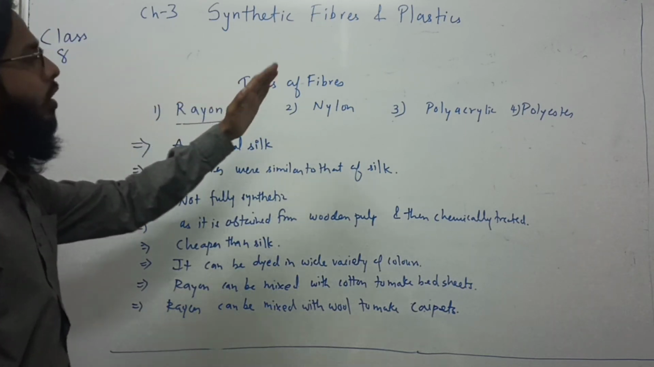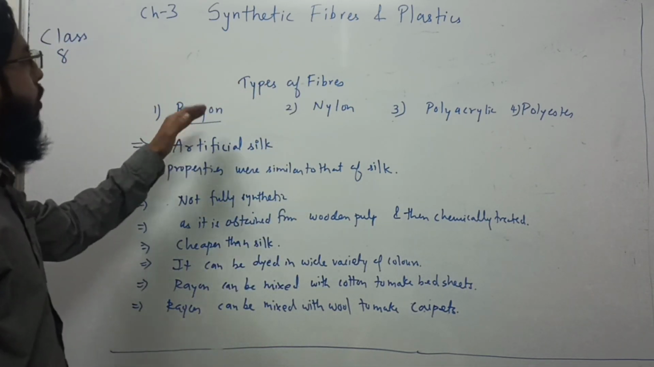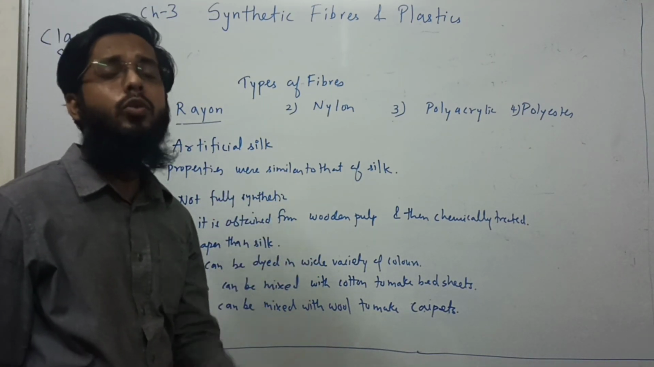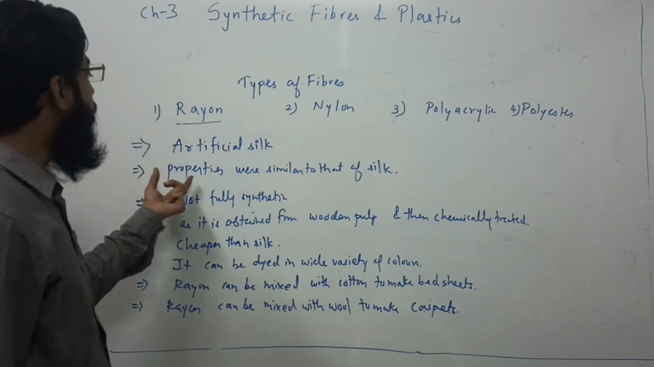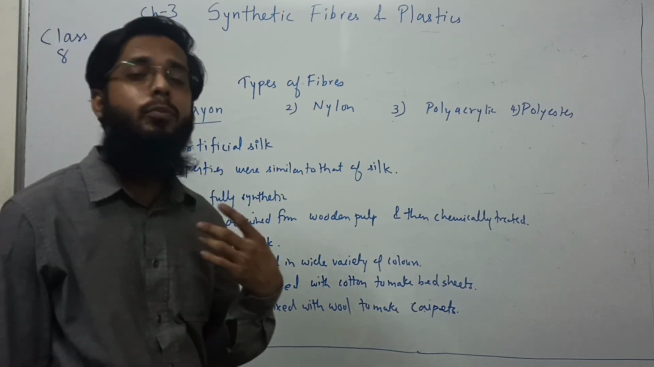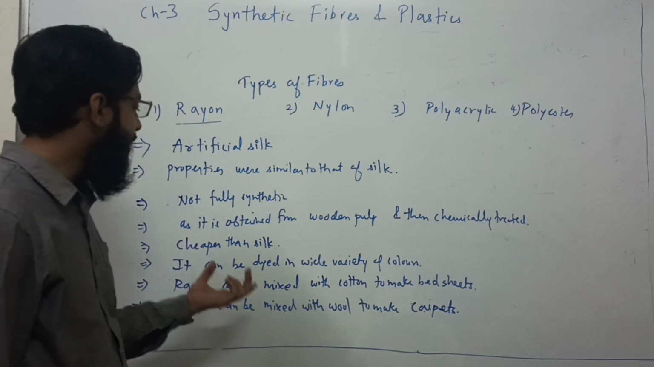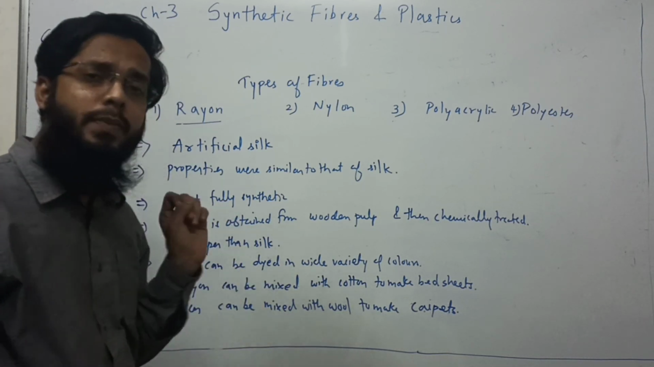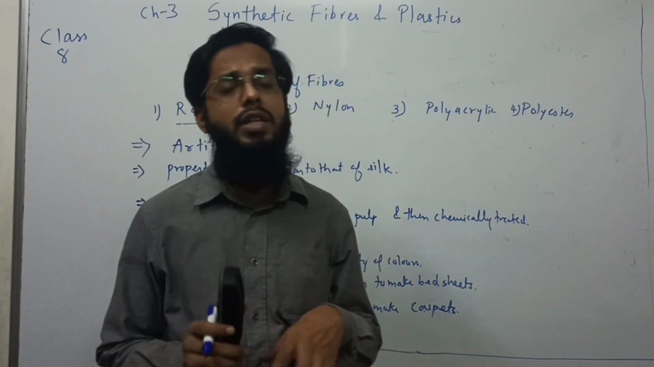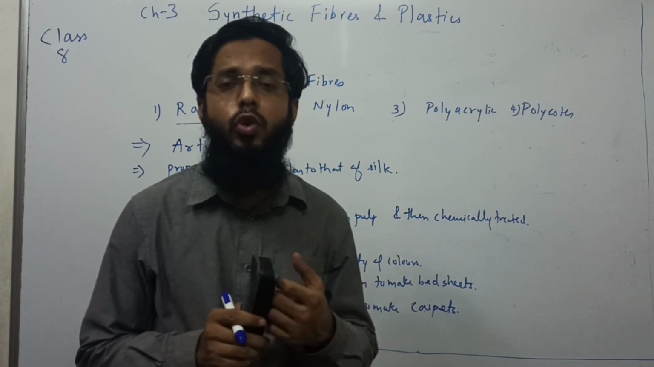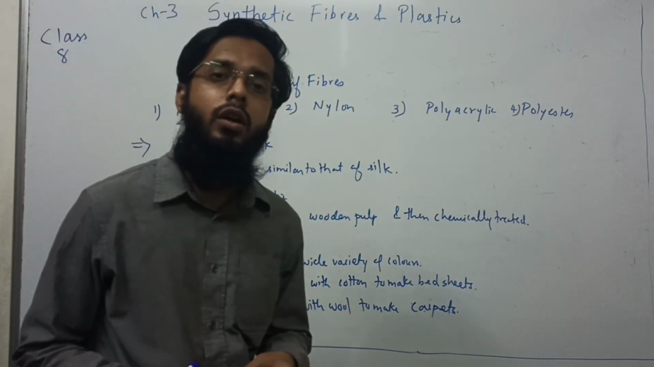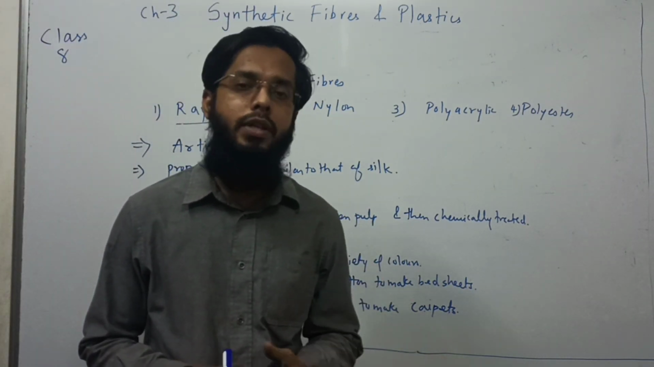So let's recap the types of fiber: rayon, nylon, polyacrylic and polyester. Today we talk about rayon and nylon. Rayon is like artificial silk. It is not silk, but it is similar to silk, and its properties are similar to silk. It is not fully synthetic because it is obtained from wood pulp and then chemically processed. It is cheaper than silk. It can be dyed in a wide variety of colors. If it is blended with cotton, it can be used for making bed sheets, and if blended with wool, it can be used for making carpets. So this was about rayon. Tomorrow we will talk about nylon and its properties. I hope you understood.